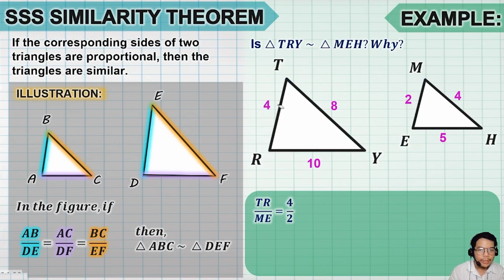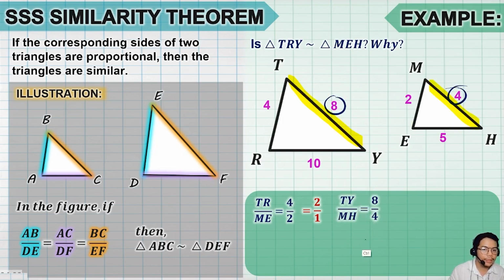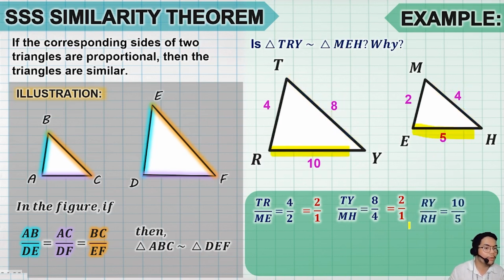So, that's going to be equal to 4 over 2. If you get the lowest term of that, that's going to be equal to 2 over 1. Next, TY over MH. That's going to be equal to 8 over 4. And if you get the lowest term of that, that's going to be also equal to 2 over 1. And if you get the ratio of RY over EH, that's going to be 10 over 5. If you get the lowest term of that, that's going to be 2 over 1.